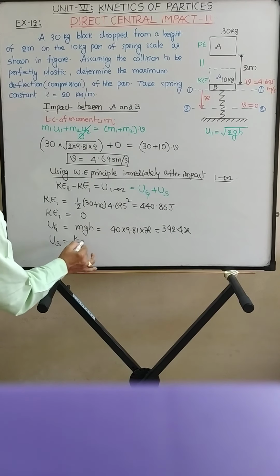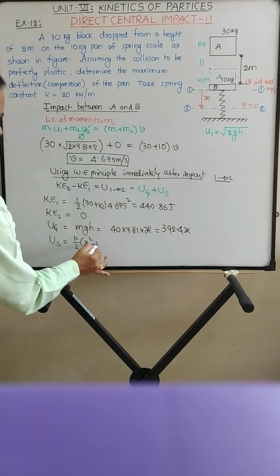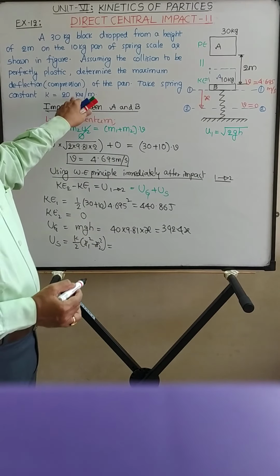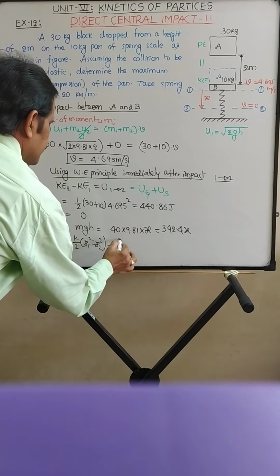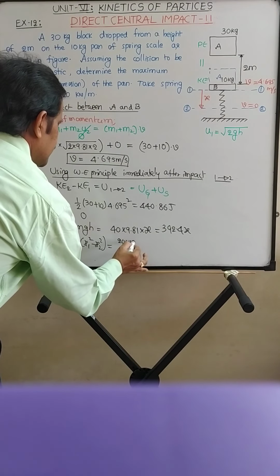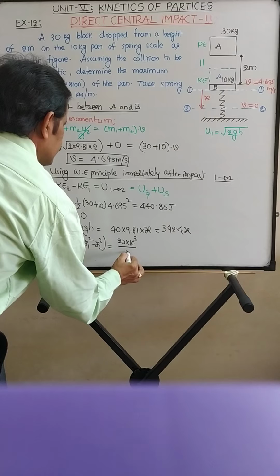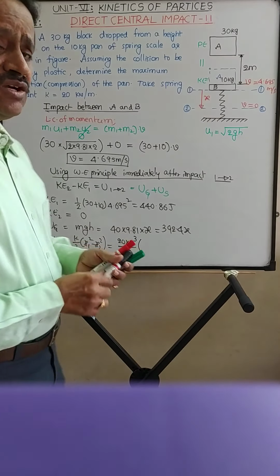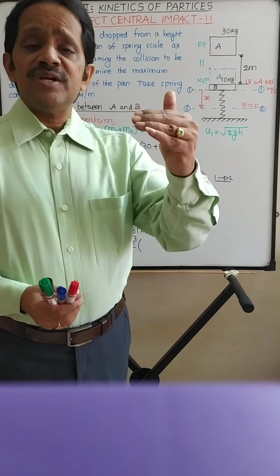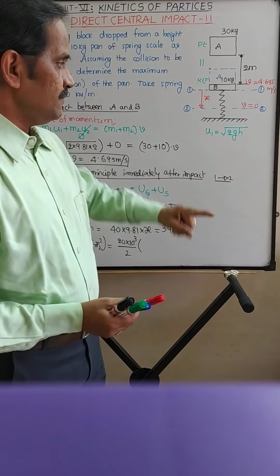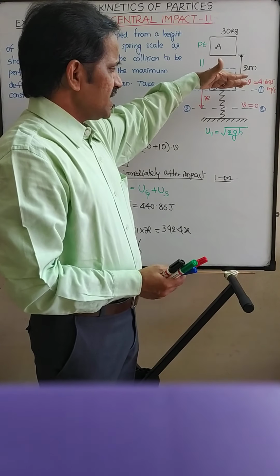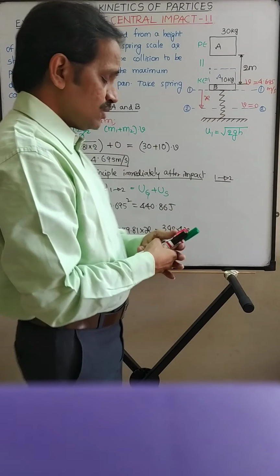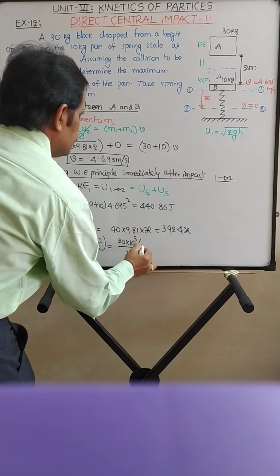Now work done by spring force. It is k by 2 into x1 square minus x2 square. K is spring constant, 20 kilonewton per meter, so it is 20 into 10 raised to 3 Newton per meter. K by 2 into x1 square minus x2 square. What is the meaning of x1? It is the deformation of the spring in the first position. Immediately after impact at first position, there is no deformation of the spring, so x1 is 0.